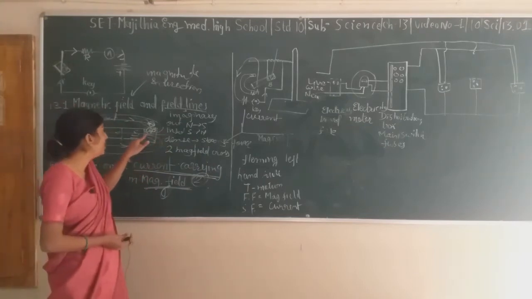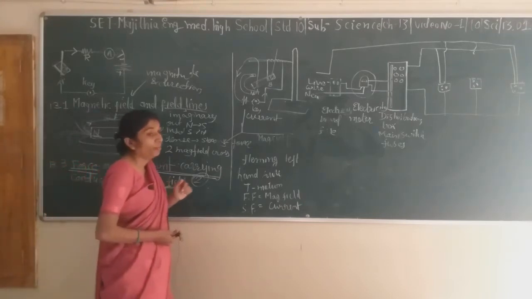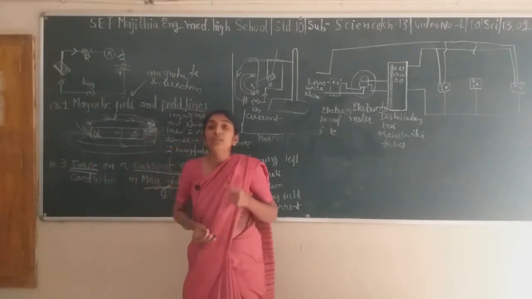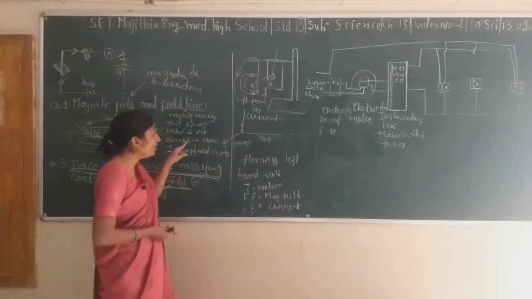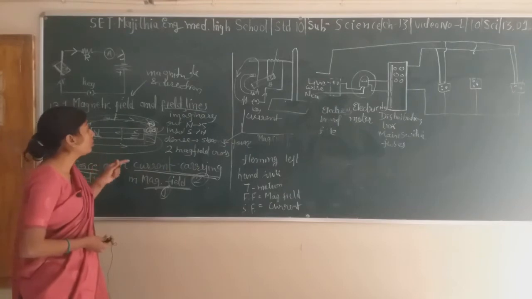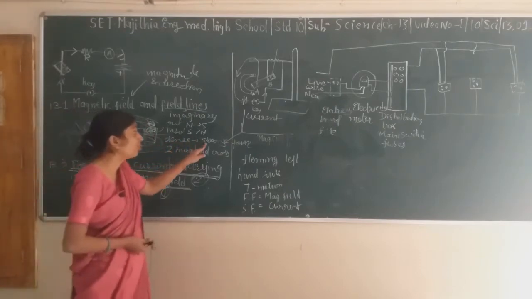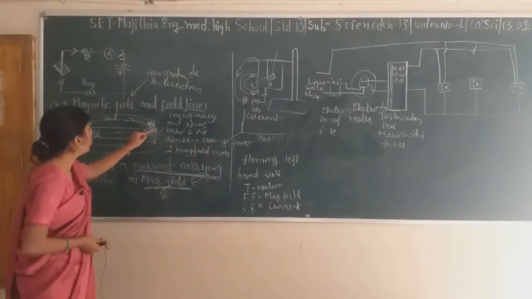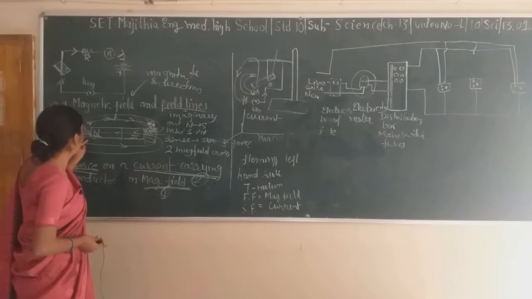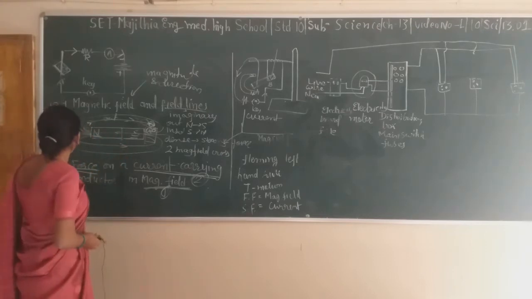If magnetic field lines are dense, that means crowded near each other, right? If there are a lot of people in the market, you say it is a very crowded place. So if magnetic field lines are very close to each other, that means they are dense, and that shows a strong magnetic field. That means at the pole there is a strong magnetic field as compared to the central part of the magnet or away from the magnet.